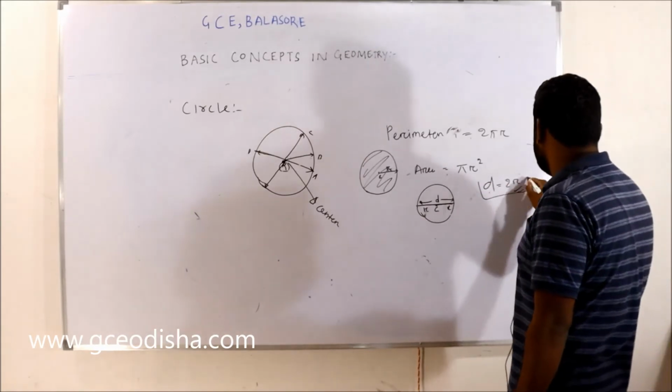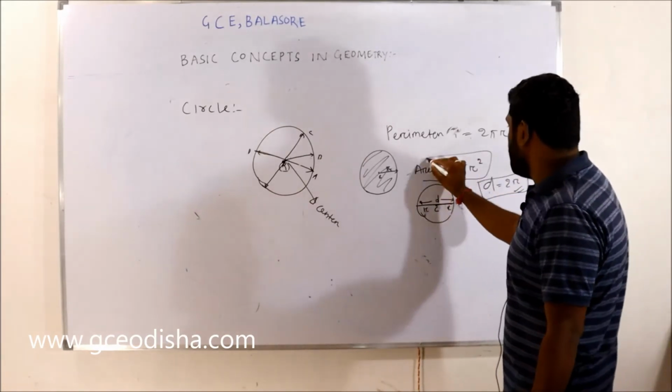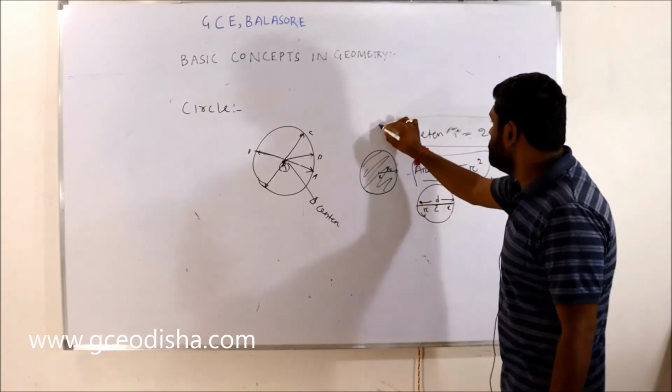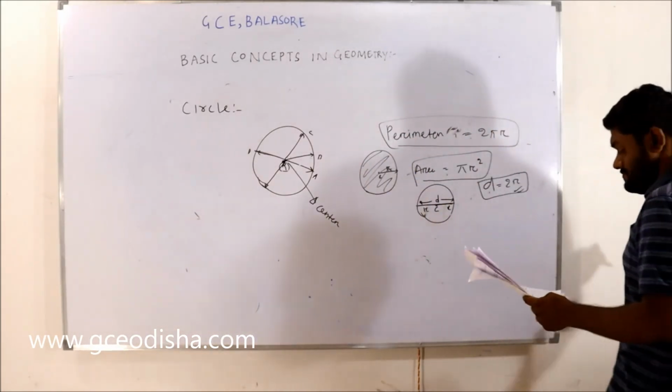These three things: d is equal to 2r, area is equal to pi r square, and perimeter is equal to 2 pi r, right?